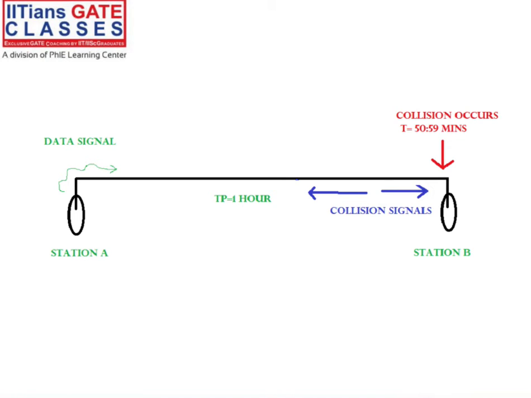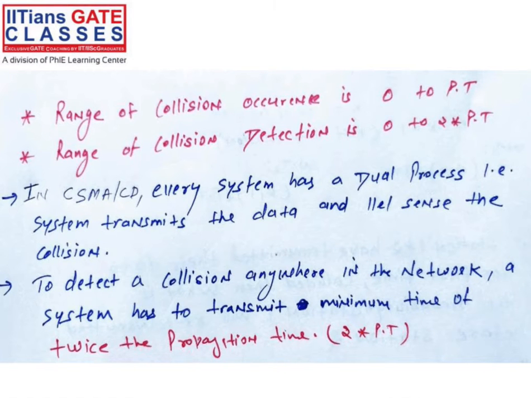So see, this way we are detecting the collision. Similarly, this is almost the end time. Let's say the propagation time is 1 hour or 60 minutes, and the collision happens at about 59.59, so it is almost at the end point. So it will take 2 into propagation time in the worst case. Right, guys, make sense?